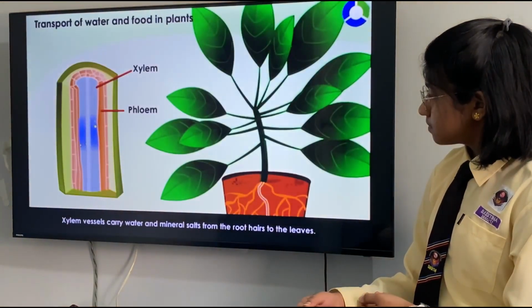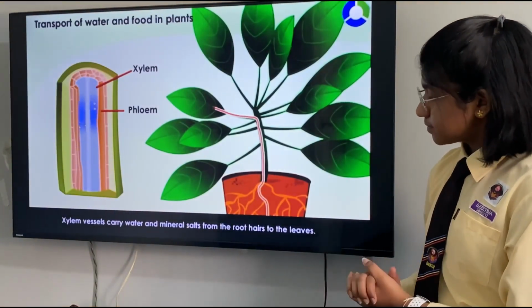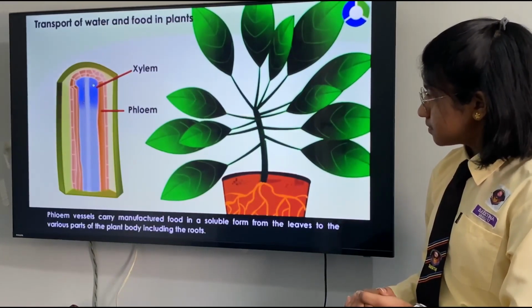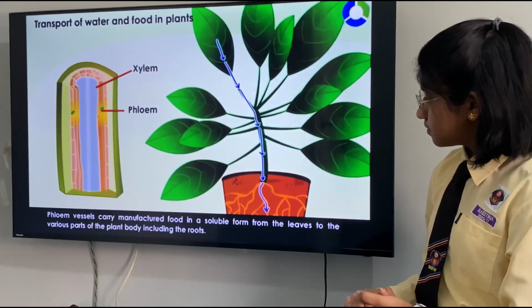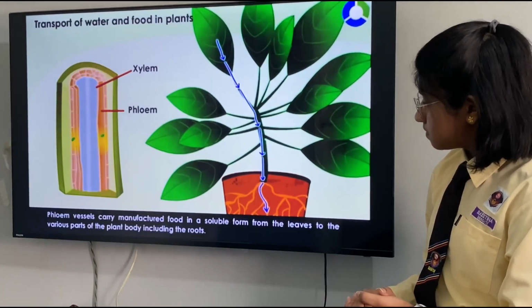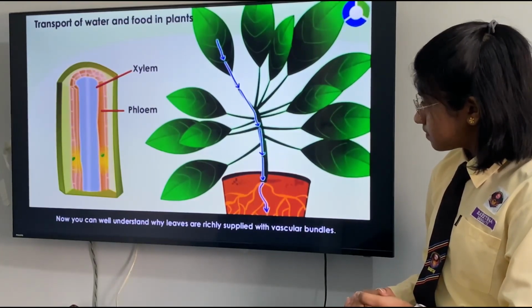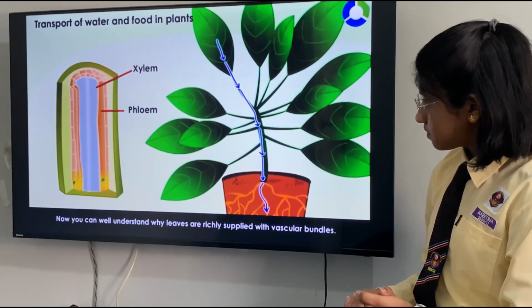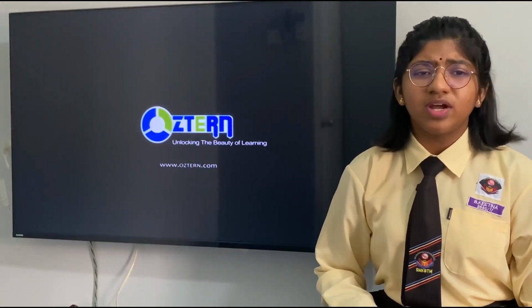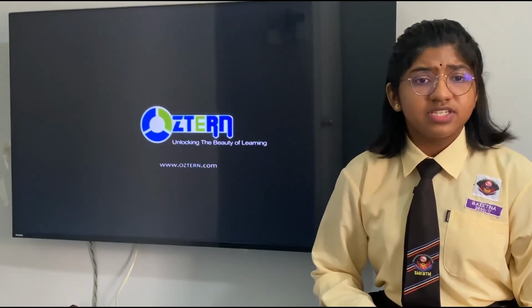Xylem vessels carry water and mineral salts from the root hairs to the leaves. Phloem vessels carry manufactured food in a soluble form from the leaves to the various parts of the plant body, including the roots. Now you can well understand why leaves are richly supplied with vascular bundles. I hope this video helps everyone to understand more about the transportation in plants.